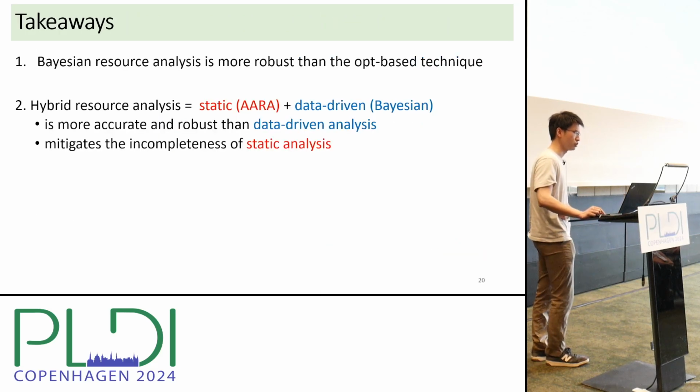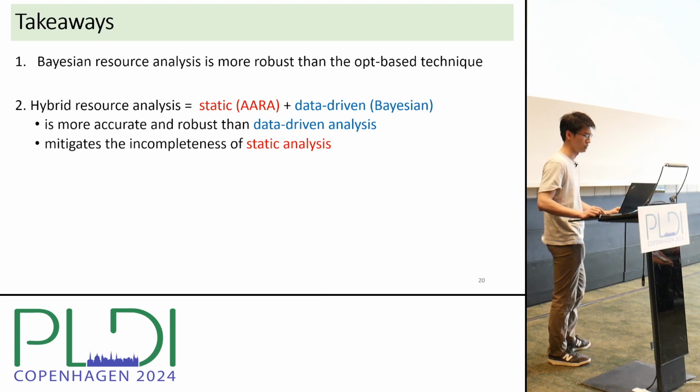So in conclusion, we have two takeaways. The first one is that Bayesian resource analysis, which is our first contribution, is more robust than the optimization-based technique, which is a dominant approach in the existing literature. Also, the second takeaway is that